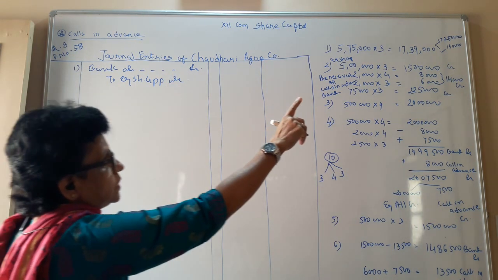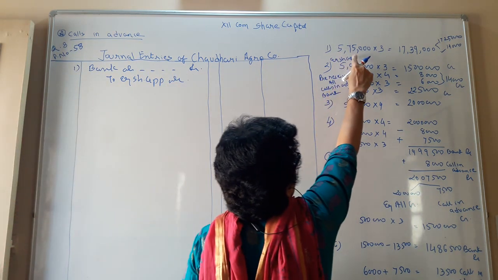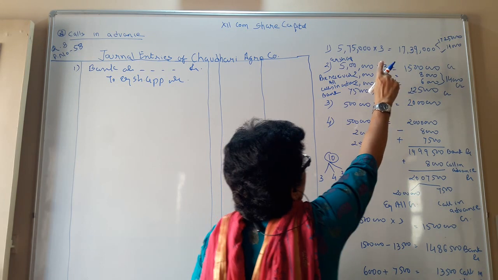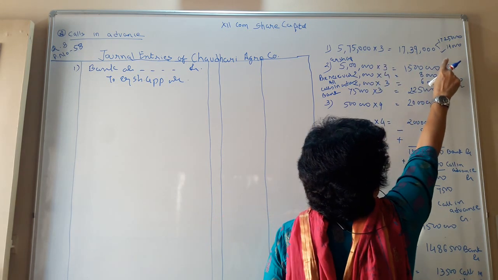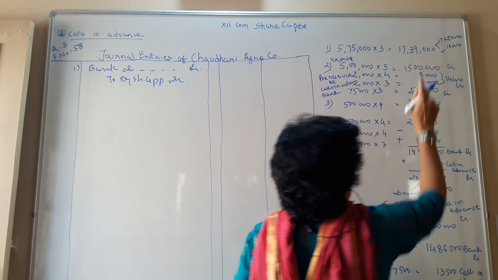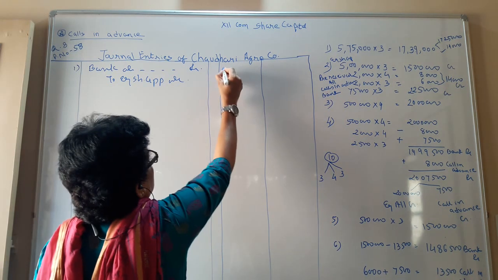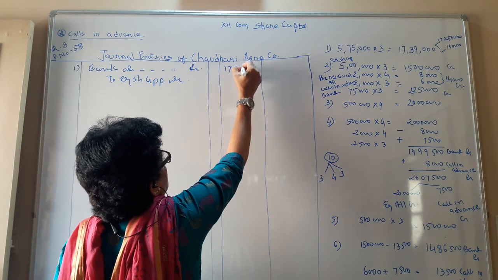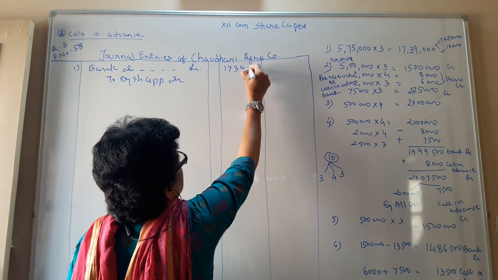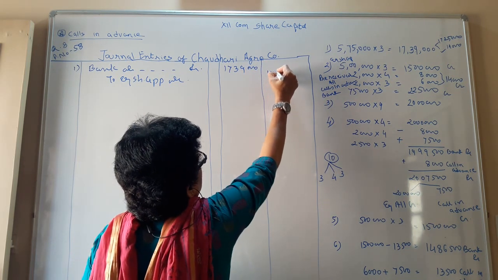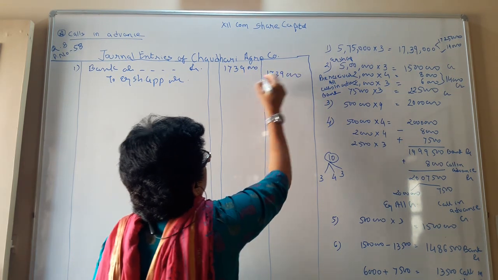The amount you are going to get is 5,75,000 into 3 plus that 14,000 advance, so 17,39,000. I hope you all understood how the figure is derived.